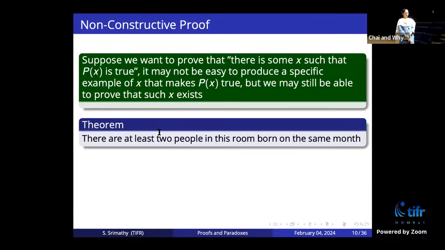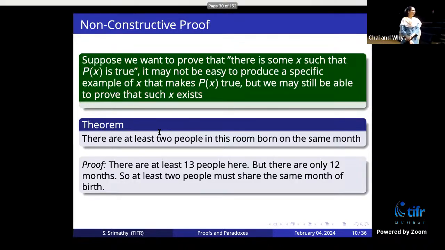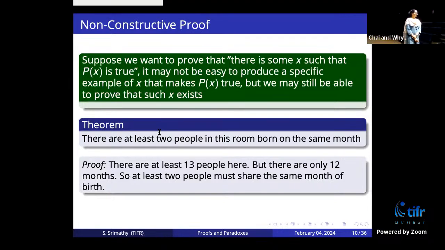Okay, so here is the theorem. There are at least 2 people in this room born on the same month. Do you agree with this statement? Yes. Why is that? Yes, so there are only 12 months in a year, and there are at least 13 people in this room. So at least 2 of them should be sharing the same birth month. Right, so this is a very simple logical argument to tell that some pair of them will be sharing the same birth month.